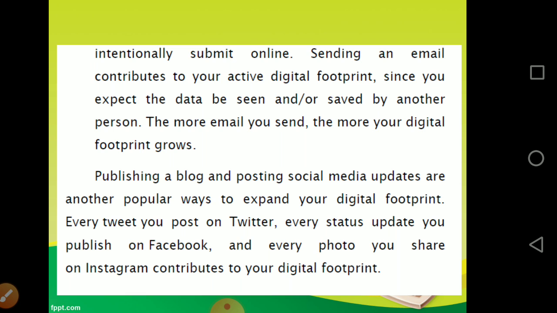The more emails you send, the more digital footprints you create. Blogging and posting social media updates are other popular ways to expand your digital footprint. Every tweet you post on Twitter, and every status update on Facebook, WhatsApp and Instagram, contributes to your digital footprint.